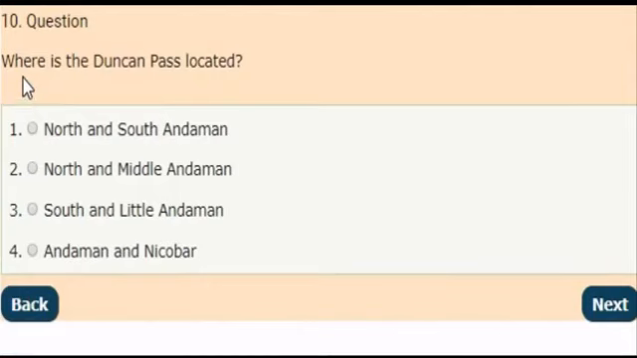Last question. Where is the Duncan Pass located? And the correct answer is it is located in South and Little Andaman. So these are all the questions which are related to Indian geography.